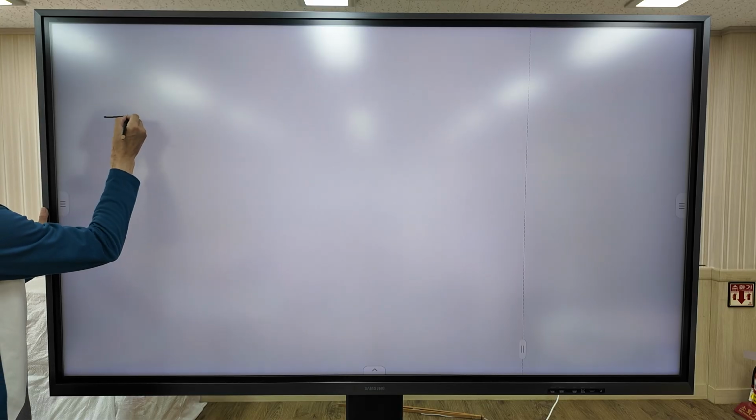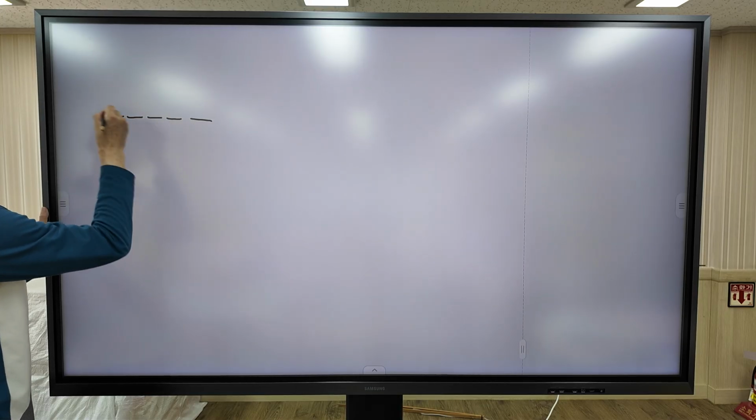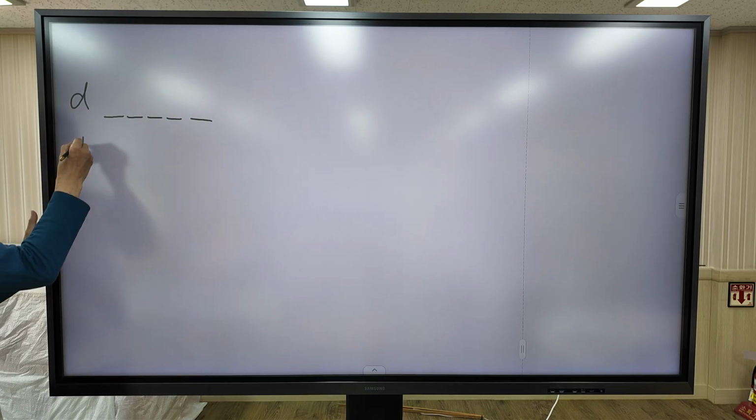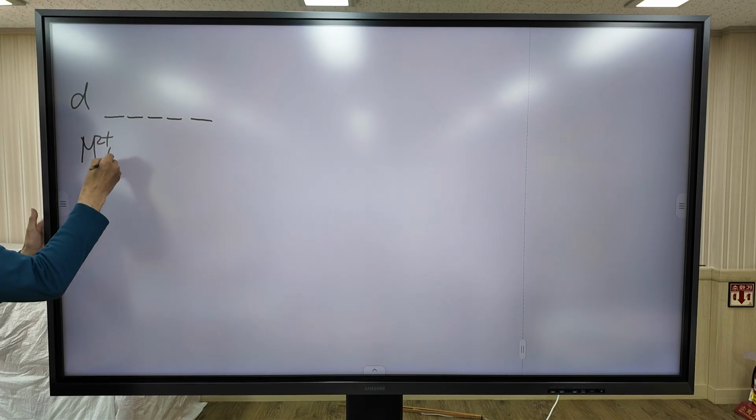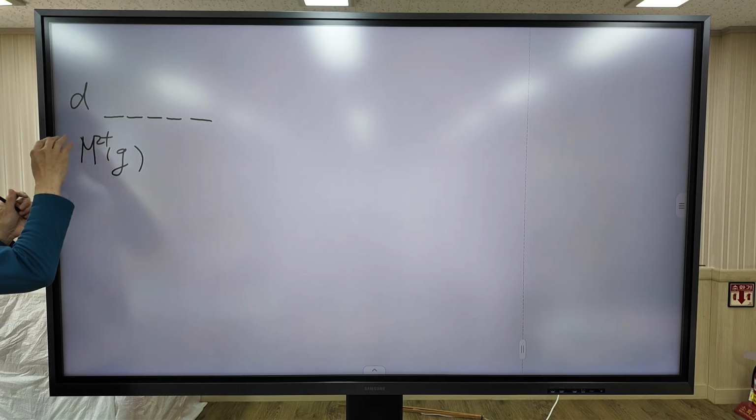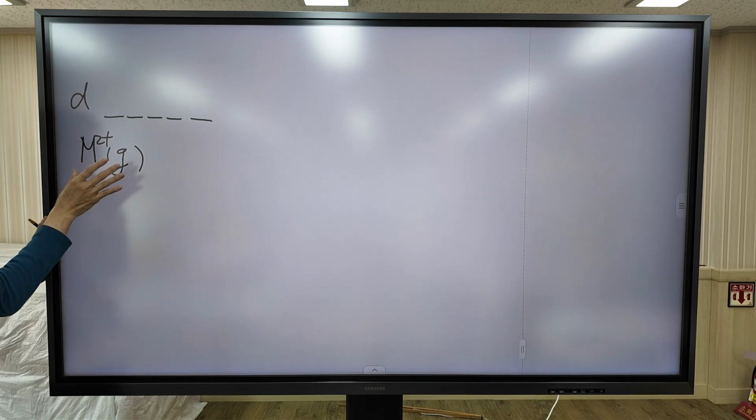Now, this is the energy level of the d orbital in the isolated gas state.